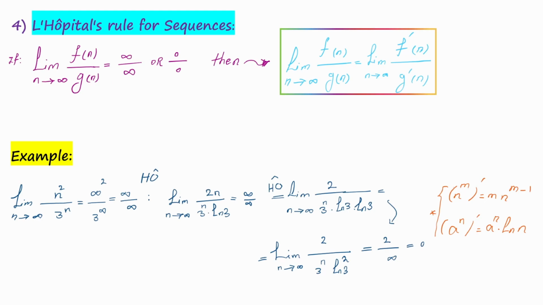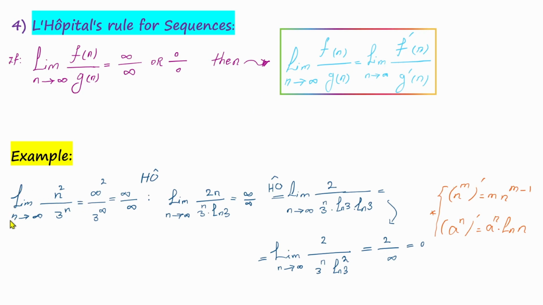The fourth and the last rule for calculating the limit for sequences is L'Hôpital's rule. The rule states that if the limit of the ratio of two sequences as n approaches infinity is an indeterminate form like infinity over infinity or 0 over 0, then we can take the derivative of both the numerator and the denominator. And the limit of the ratio is equal to the limit of the ratio of their derivatives.